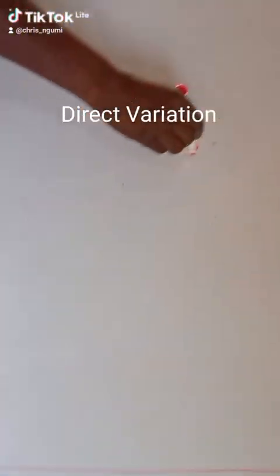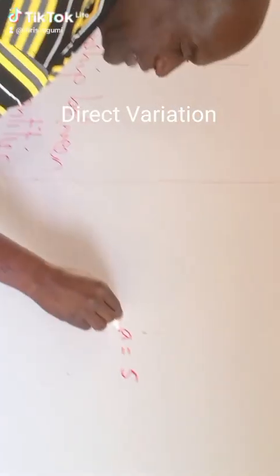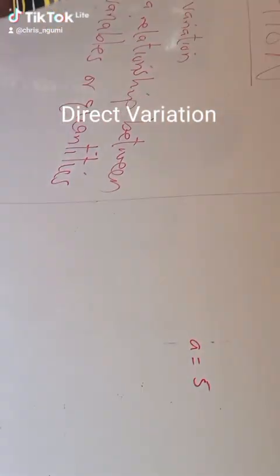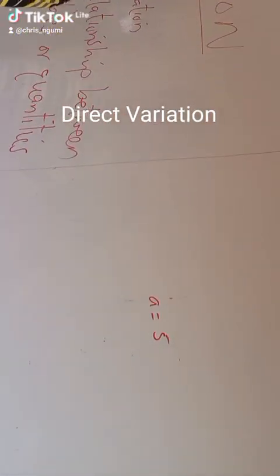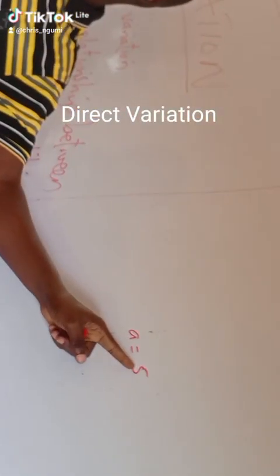So if my A is equal to 5, that means anywhere I see A, I can put 5. A is no longer unknown. It's only unknown if you don't know that it's 5. And that is variable.